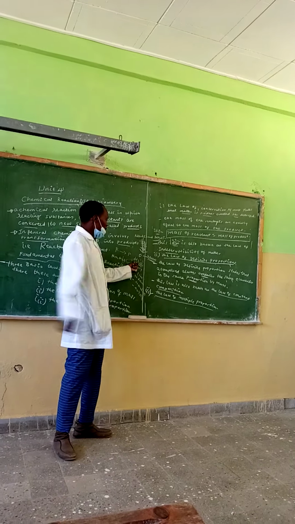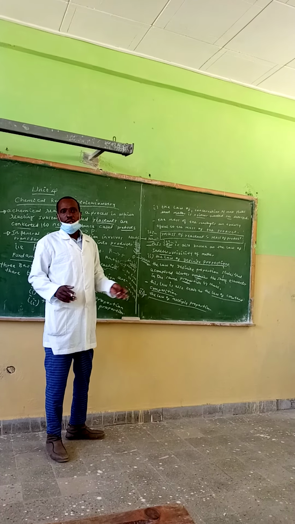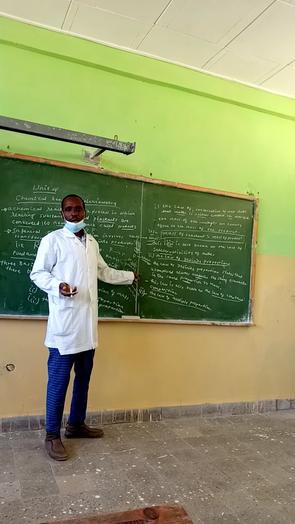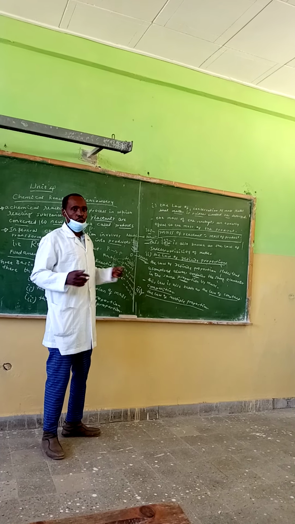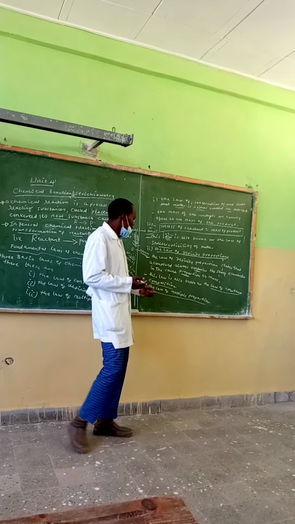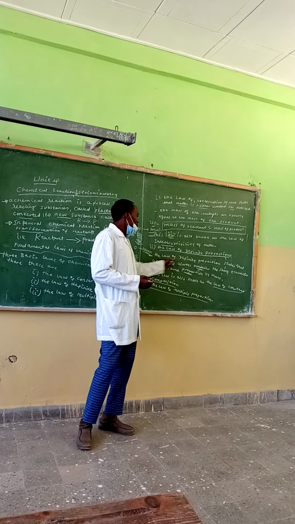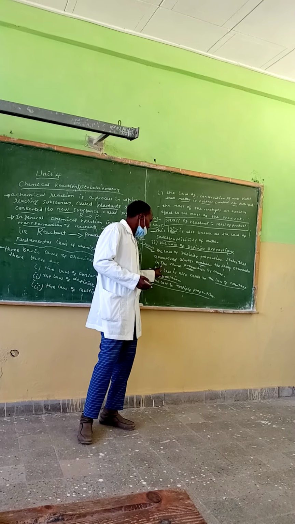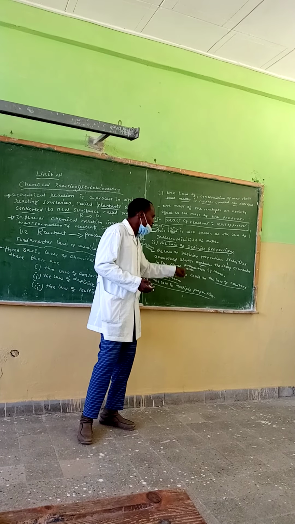For example, a water molecule always contains two atoms of hydrogen per one atom of oxygen. It is always constant. Scientifically, the law of definite proportion says that a compound always contains the same elements in the same proportion by mass.